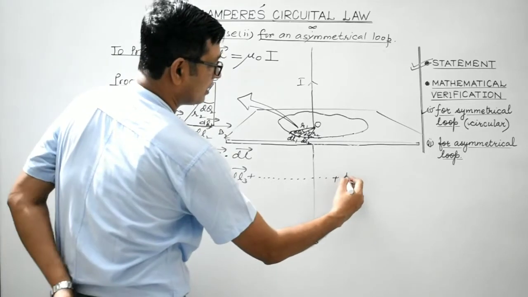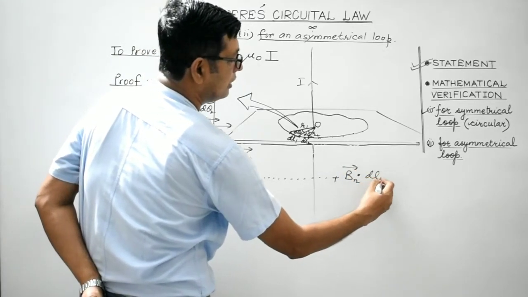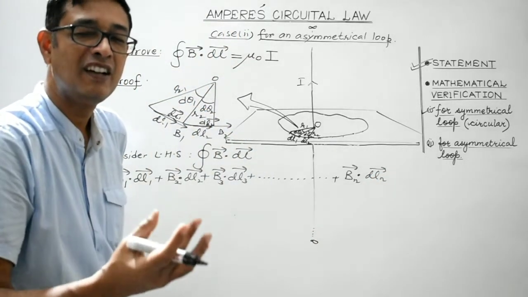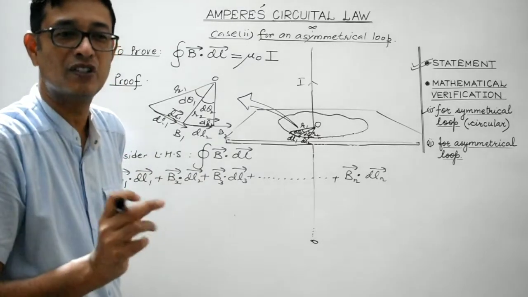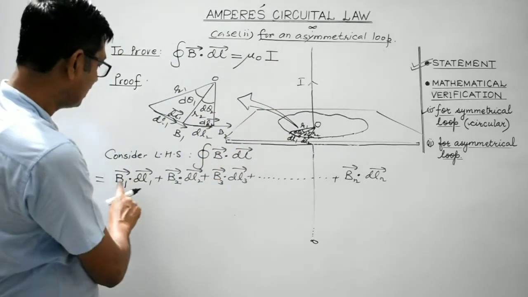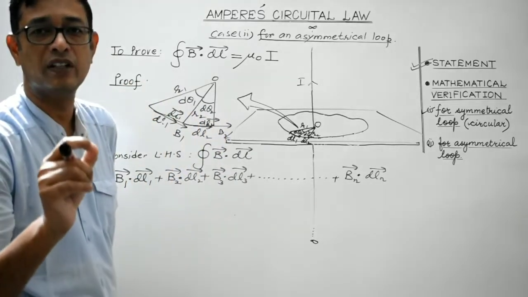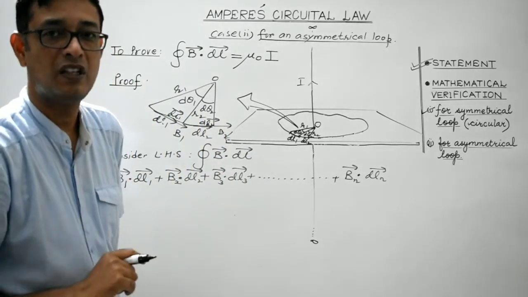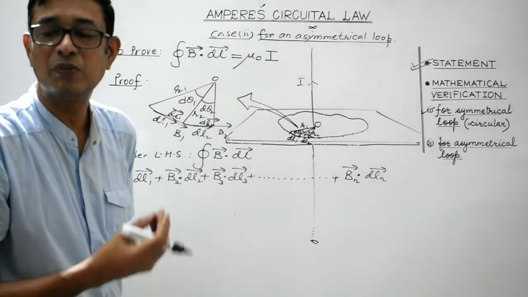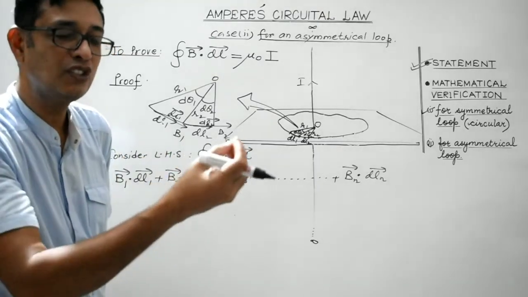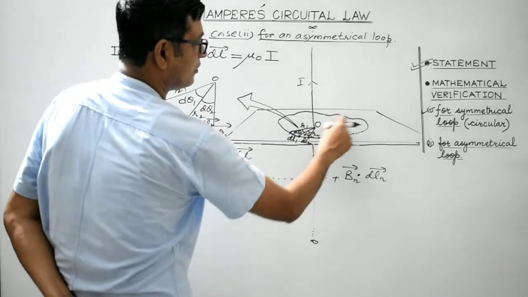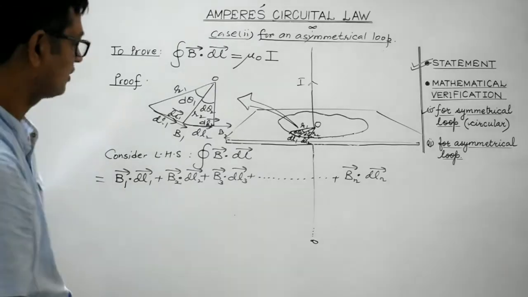Maybe the nth part, that is Bn vector dot dLn vector. Look, students, dl1, dl2, dl3, dln, these are the small elementary portions, the combination of which will make the entire asymmetrical loop, right? And these are the magnetic fields at any arbitrary points on those small elementary portions, and they are different. Accordingly, they are represented by B1, B2, B3, because the strength of the magnetic field at a point does depend upon the distance of the observation point from the straight current carrying conductor, right? So here the distance being different, magnetic field would be different at different points.